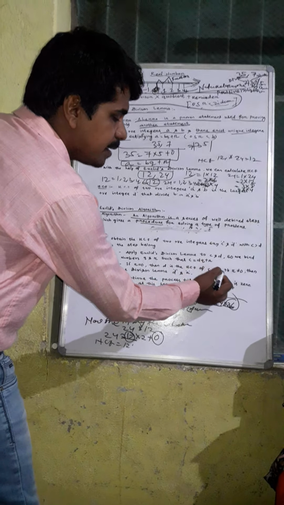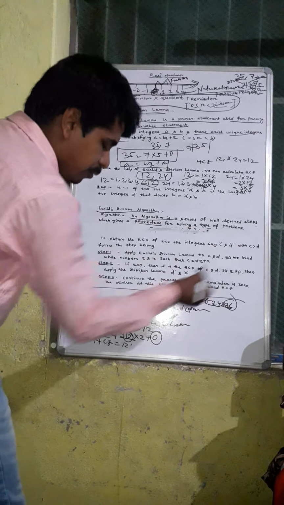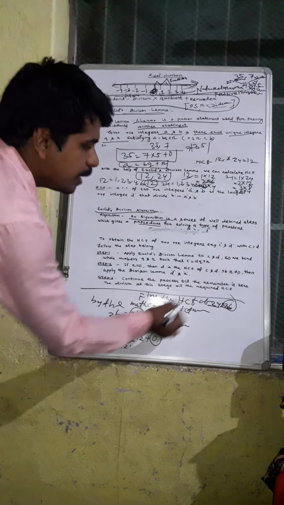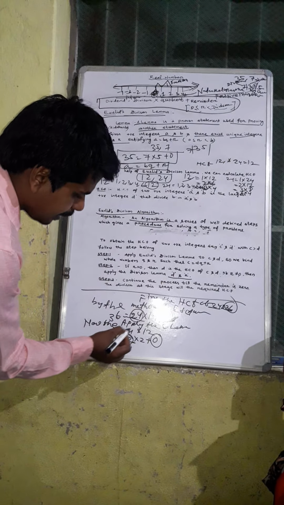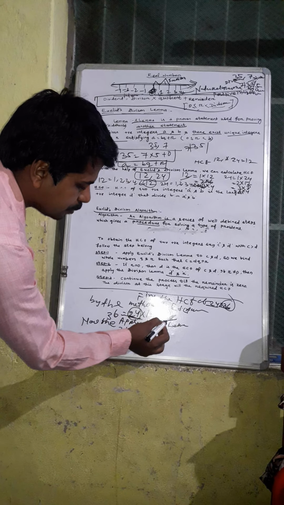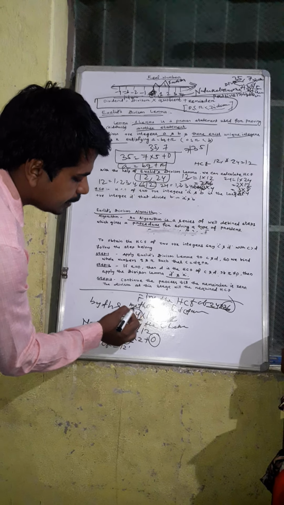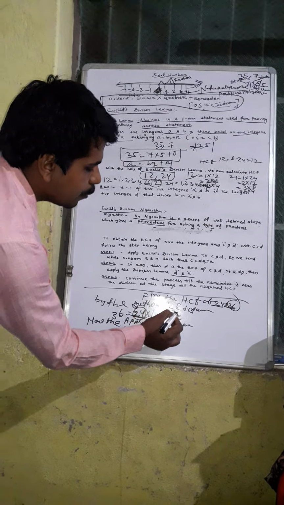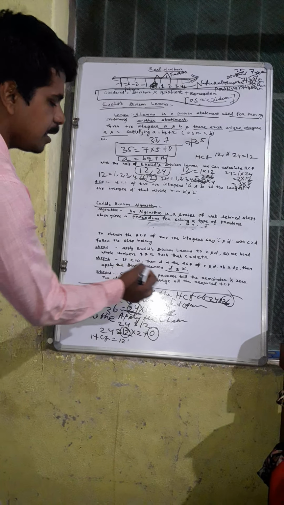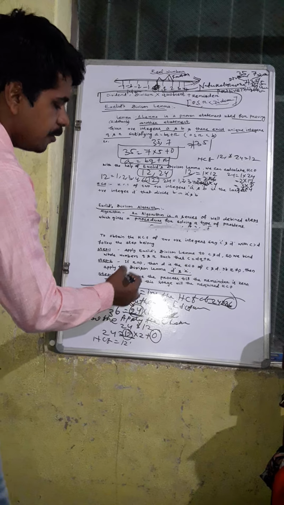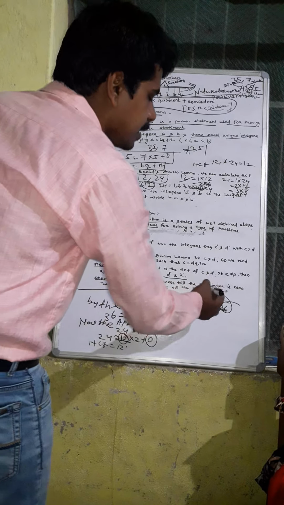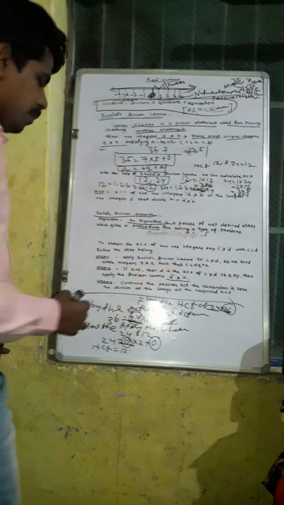If R is not equal to 0, then apply the division lemma to D and R. Then in step 3, we continue the process till the remainder is 0.